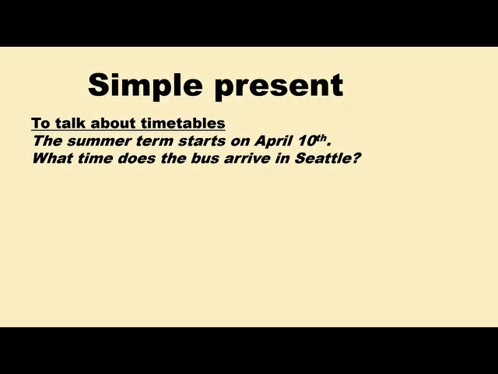We can sometimes use the simple present to talk about the future. It is common when we are talking about events which are part of a timetable, a regular schedule, or something similar. For example, the summer term starts on April 10th. That's we are talking about a schedule, a timetable. What time does the bus arrive in Seattle? Again, we are talking about the timetable. So in these cases, we can use simple present for future.